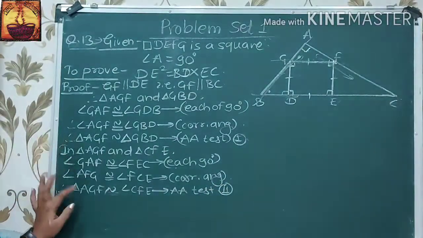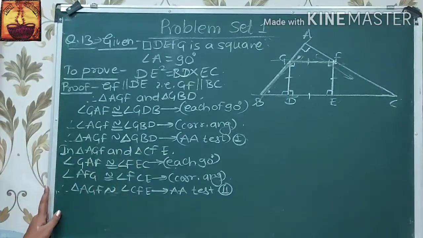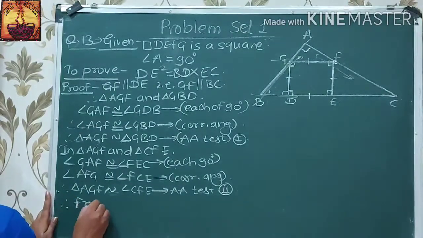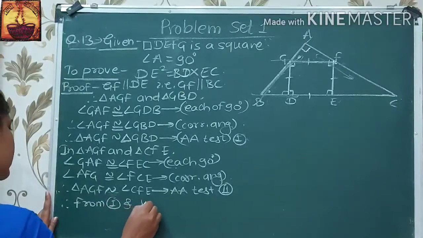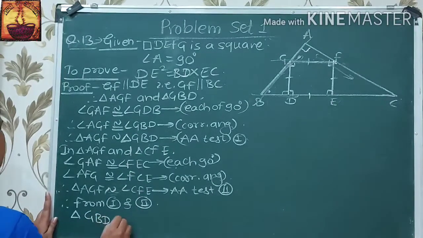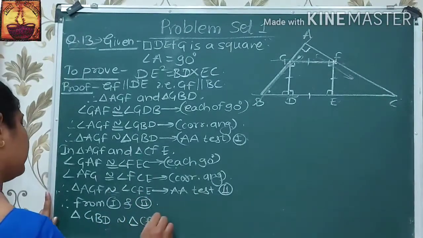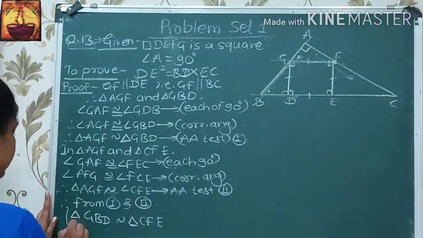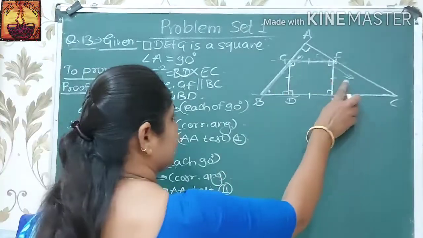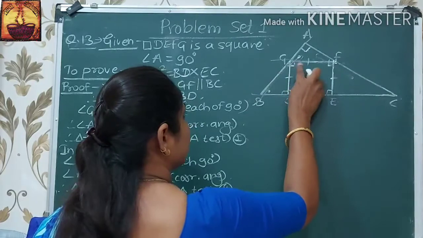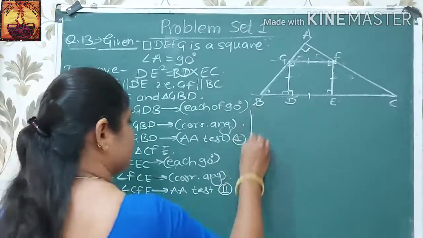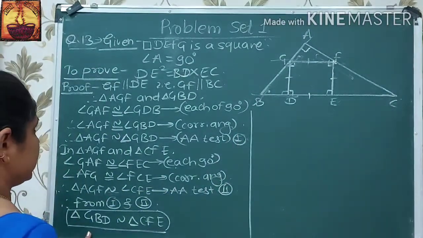If we observe 1 and 2, here triangle AGF is similar to GBD and triangle AGF is similar to CFE. Therefore, write here from 1 and 2, triangle GBD is similar to triangle CFE. These two triangles are similar triangles. If these two triangles are similar, then their sides are in proportion. Therefore, write their sides in proportion.